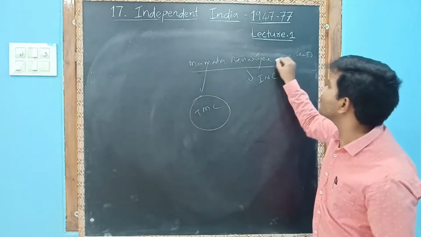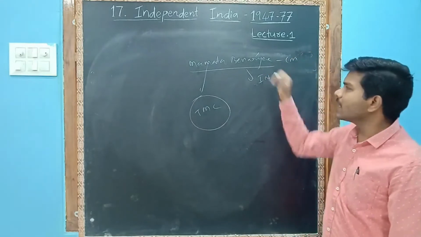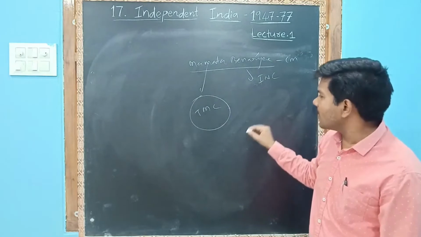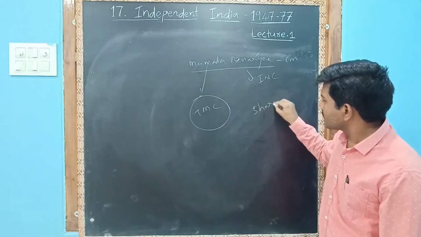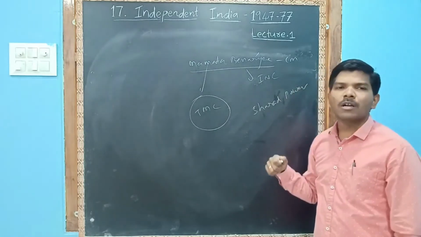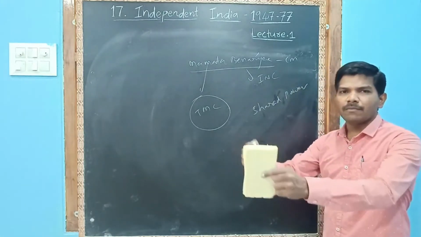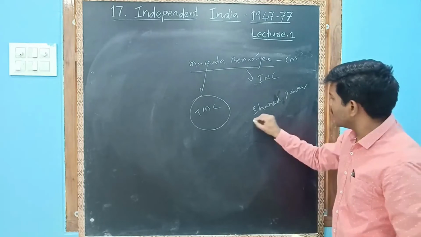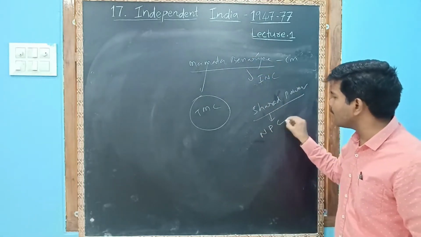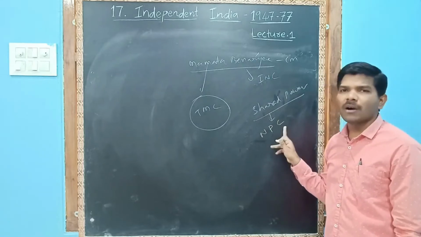Now she became chief minister of West Bengal. Another person, Sharad Pawar. When India won the World Cup 2011, he was ICC chairman at that time. Sharad Pawar came out from the Congress party. He established the NCP, National Congress Party.